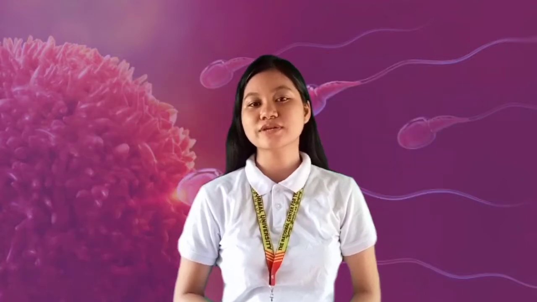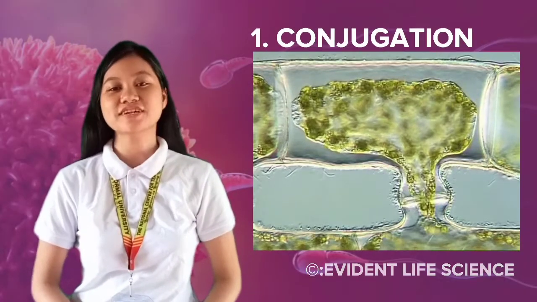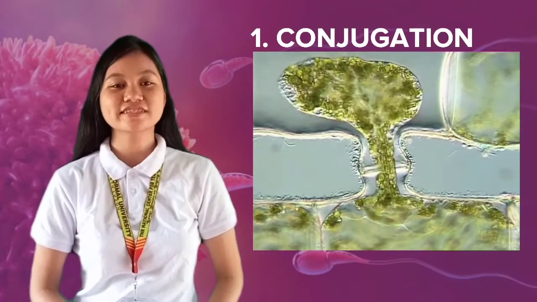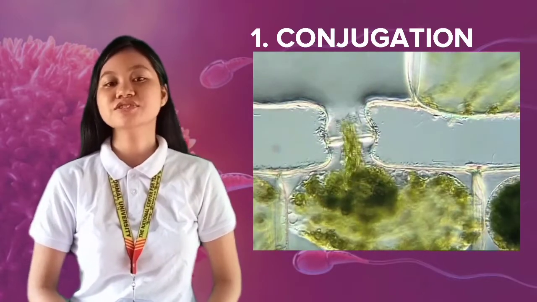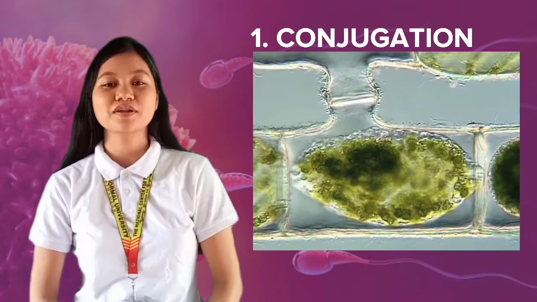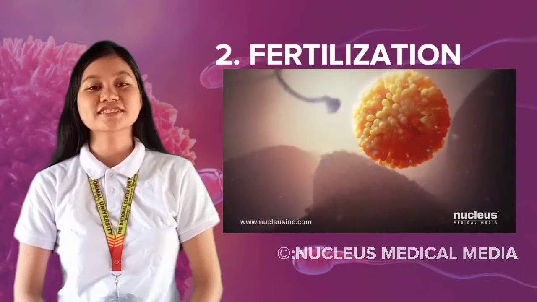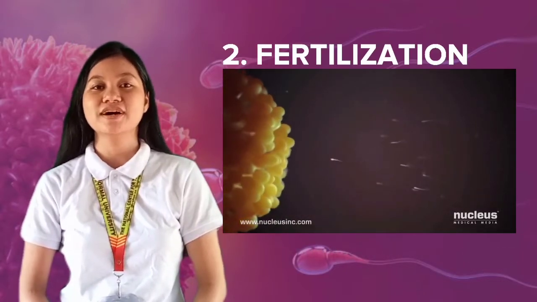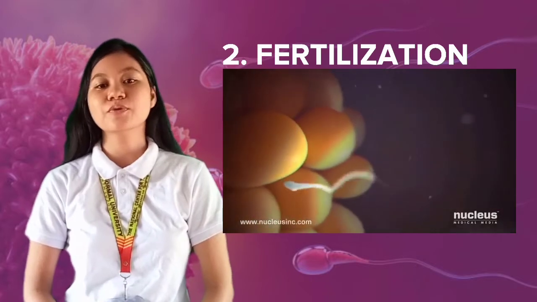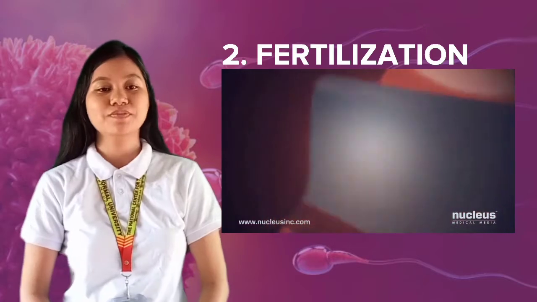In addition, there are 2 types of sexual reproduction: conjugation and fertilization. Conjugation: a bridge forms between 2 cells lying side by side, where contents of one cell pass into the other cell and then combine to form a zygote, which later on becomes an individual. Example of this organism are microorganisms like Spirogyra. Fertilization: when a favorable condition occurs, a sperm and egg unite to form a zygote, containing genes from both parents, usually exhibited by higher animals, plants, and humans.